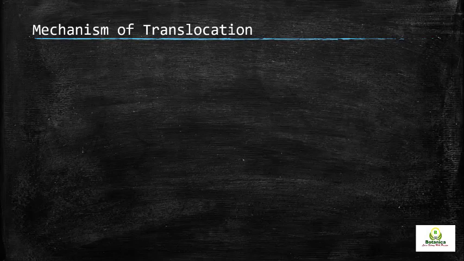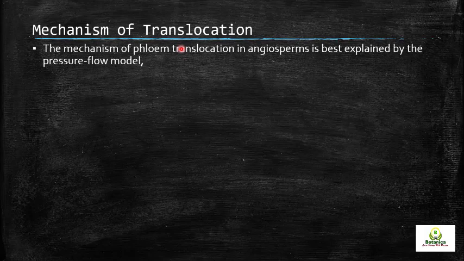Now we are turning our attention towards the actual mechanism of translocation, that is, how the food molecules which are synthesized in the leaves, or in the sources, are translocated into the sink, and what mechanism is responsible for the translocation of food. In the previous lecture we discussed that we cannot say there is an exclusive role of gravity in the movement of photosynthate, but there are other mechanisms which are responsible for the transport of material.